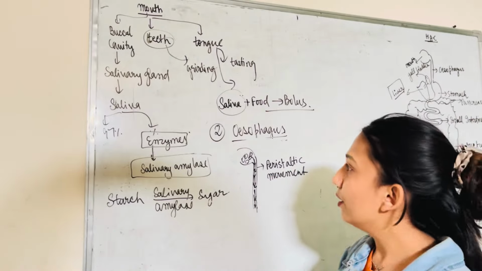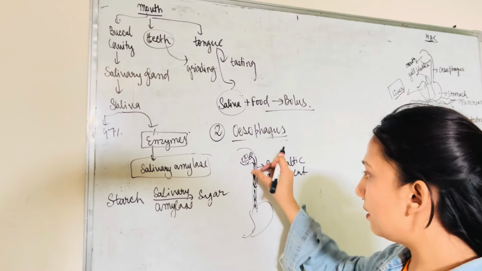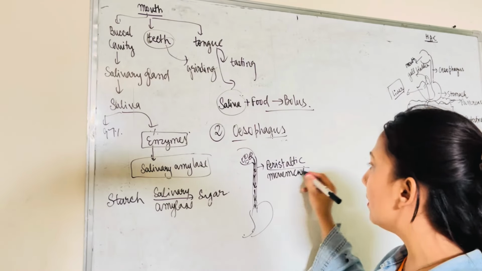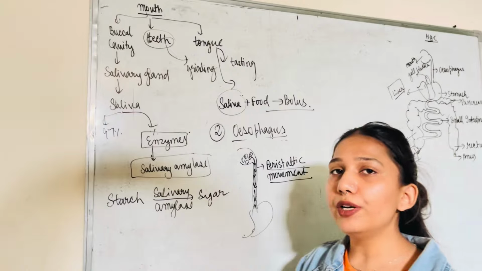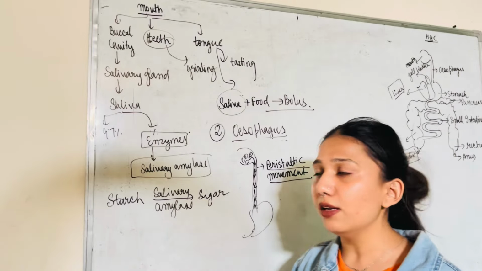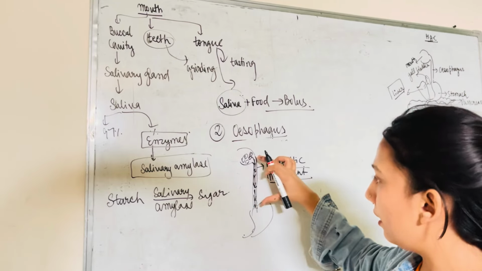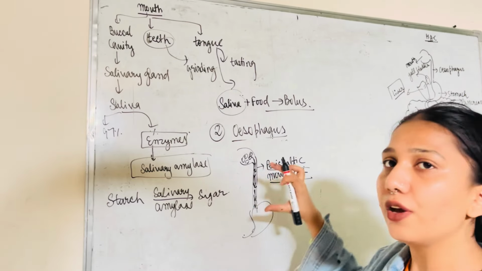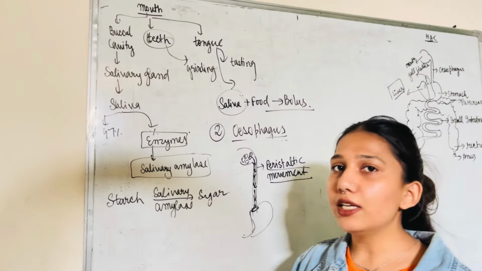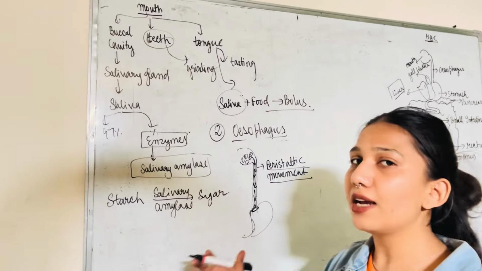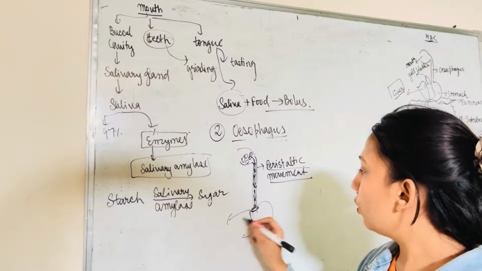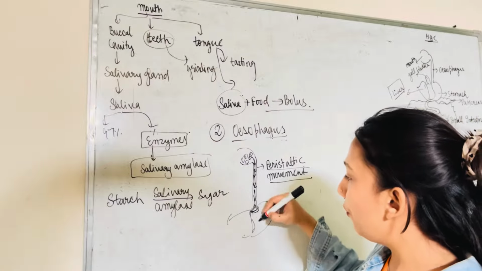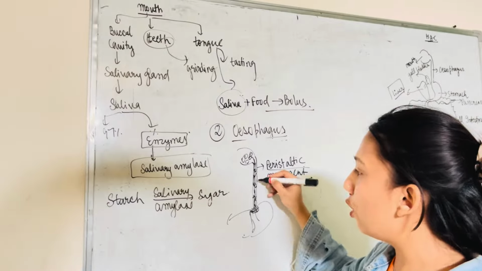So we have the esophagus. The esophagus is known as the food pipe. It joins the mouth to the stomach and it has rhythmic contraction known as peristaltic movement. The peristaltic movement appears in the whole alimentary canal, but it is more prominent at the esophageal part. So make sure to learn that. Then we have a sphincter. A sphincter is just a kind of muscle which tightens on itself. So this is the sphincter which prevents the multi-direction flow of food.